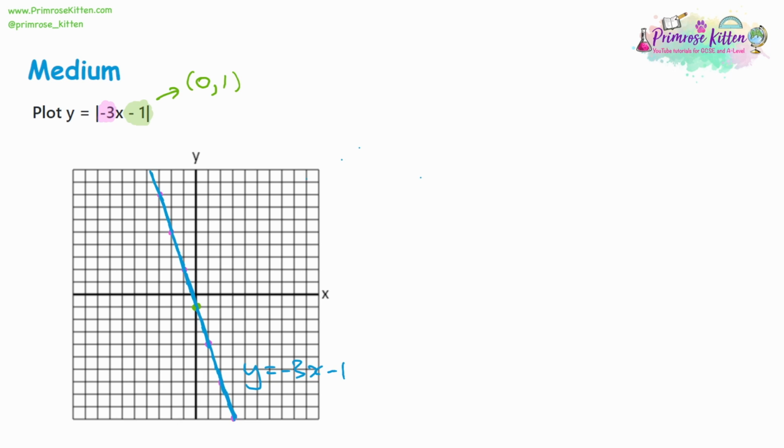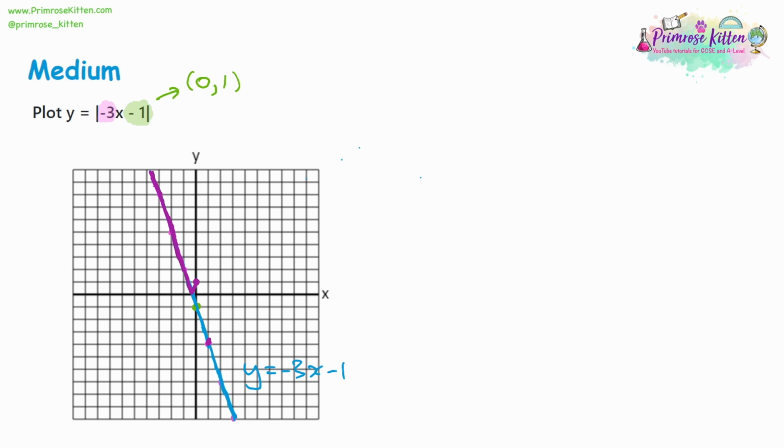So all that happens is, with the modulus of this, if I do this in another colour, the positive part of this is fine. Now, all these are negative x coordinates. We're talking about on the y-axis. Y equals, so with a modulus, we want positive y's. All of these are positive y values. But then when we hit the x-axis like this, what's going to happen is the line's going to bounce up. So we're not going to go through -1. We're going to go through a +1.